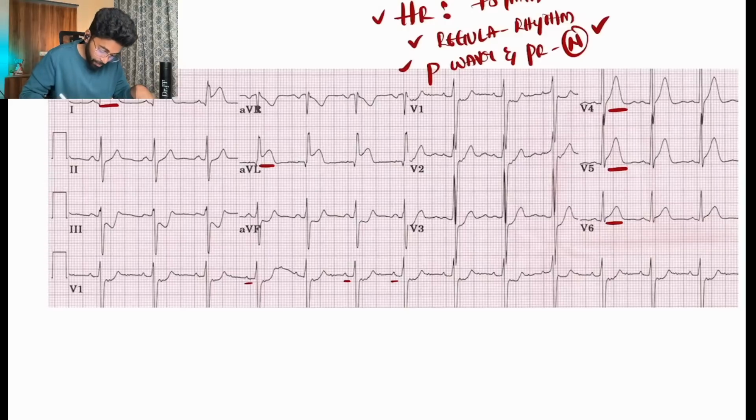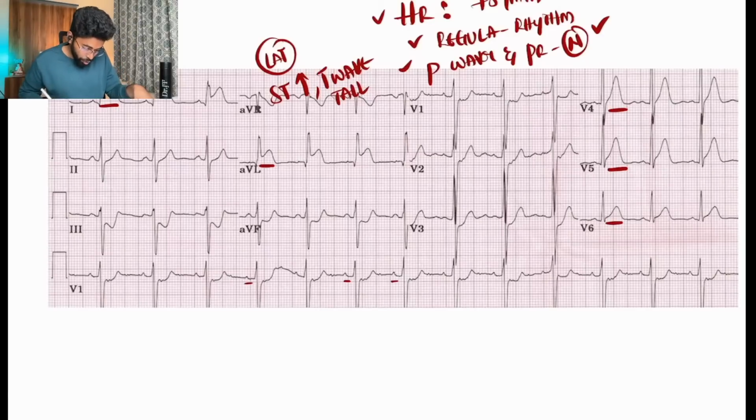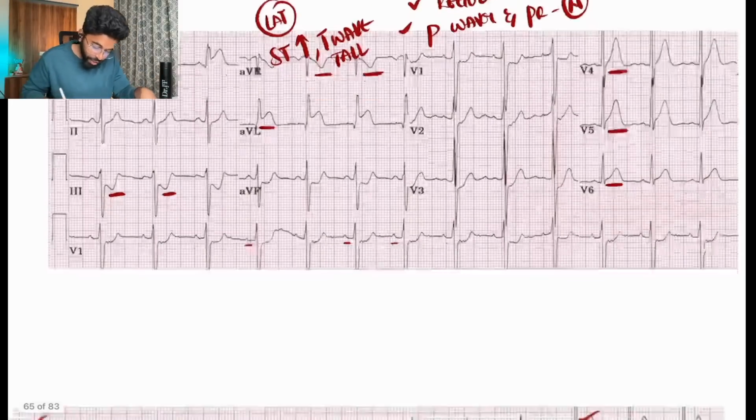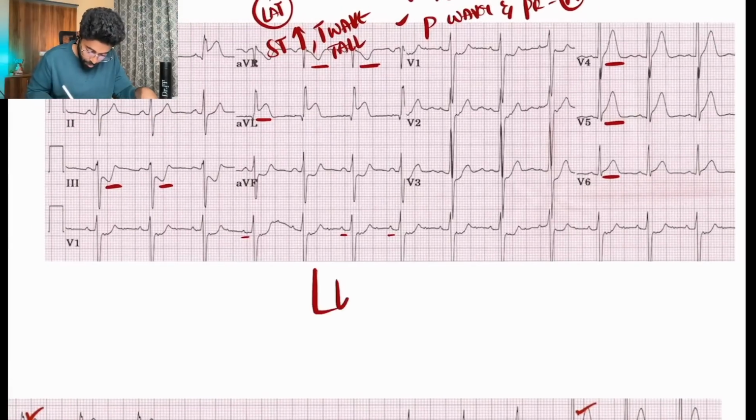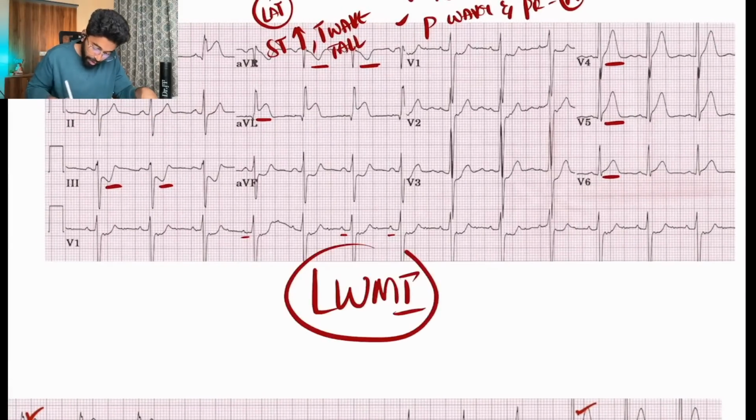Then definitely the lateral leads are having ST elevation and also tall T waves. So in order to confirm, is there any Q wave or T wave inversion in the reciprocal leads? We can clearly see the reciprocal changes in lead 3 and also, yes, AVR. Then definitely we can say this is a lateral wall MI, and the artery that is being blocked is the LCX.